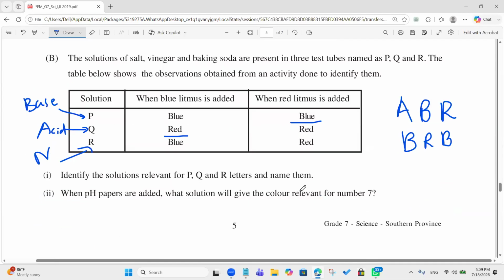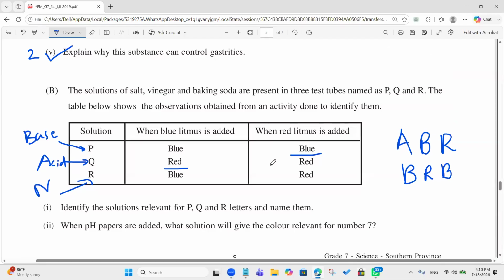Identify the solutions relevant for P, Q, and R letters and name them. What are the solutions P, Q, R? Sir, P is baking soda. Q is vinegar. R is solution of salt. That's correct. That's the answer. Take 3 marks.